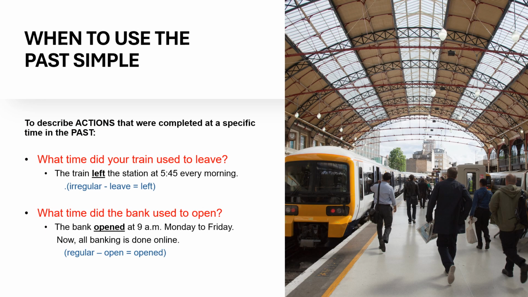It's also used to describe actions that were completed at a specific time in the past. What time did your train used to leave? It left the station at 5:45 every morning. Leave is an irregular verb. The past form is left.